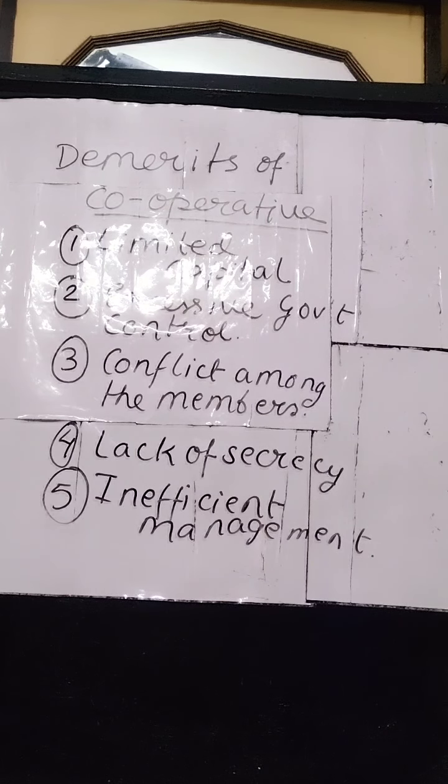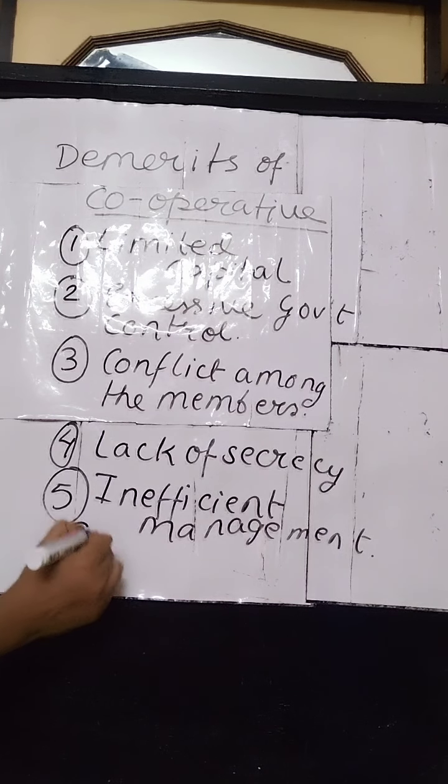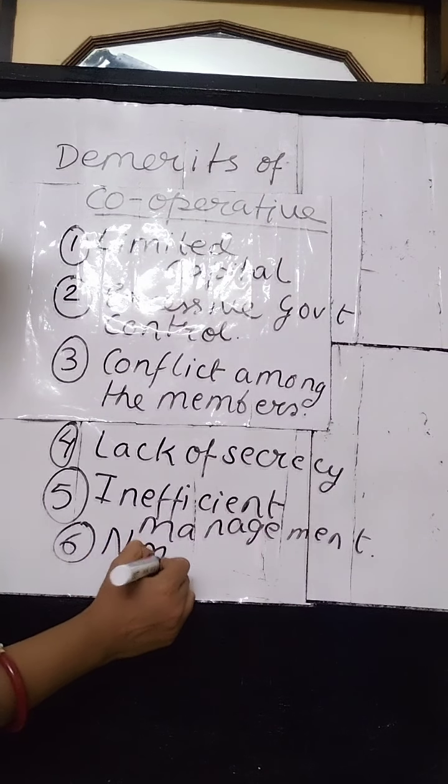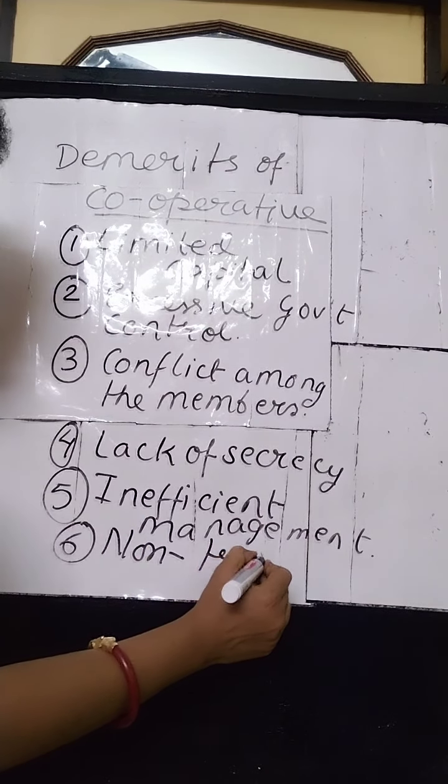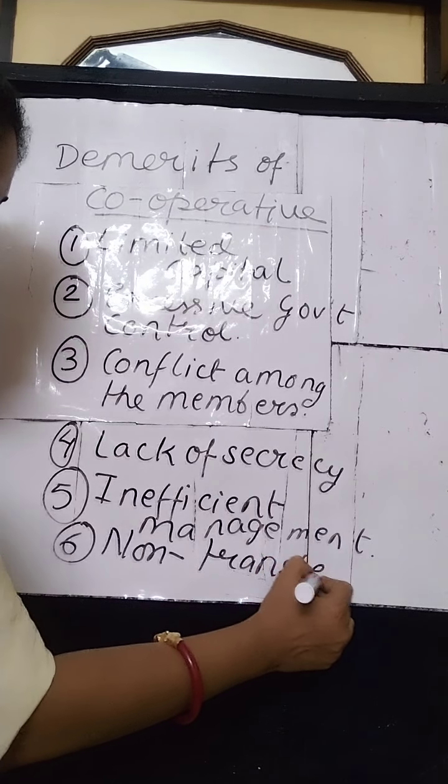Next drawback, that is non-transferability of interest. This point we have discussed also.